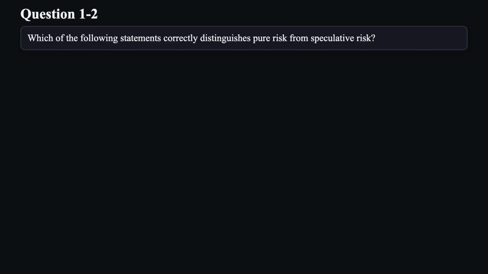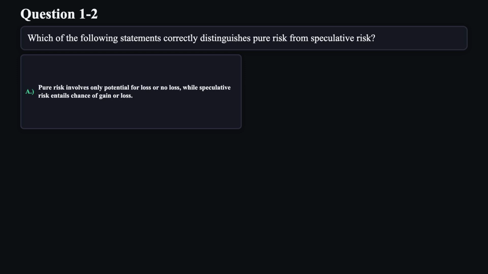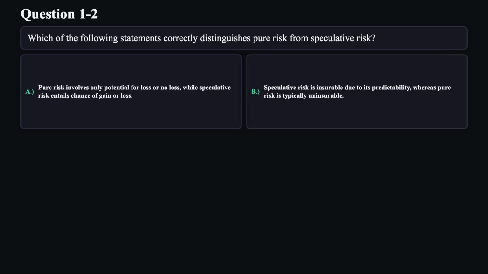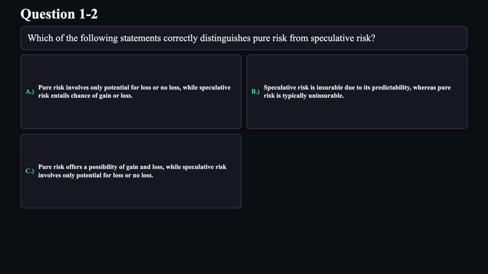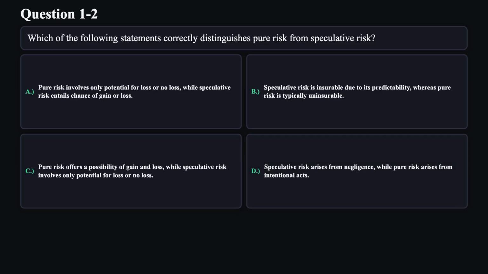Question 2. Which of the following statements correctly distinguishes pure risk from speculative risk? A. Pure risk involves only potential for loss or no loss, while speculative risk entails chance of gain or loss. B. Speculative risk is insurable due to its predictability, whereas pure risk is typically uninsurable. C. Pure risk offers a possibility of gain and loss, while speculative risk involves only potential for loss or no loss. D. Speculative risk arises from negligence, while pure risk arises from intentional acts.